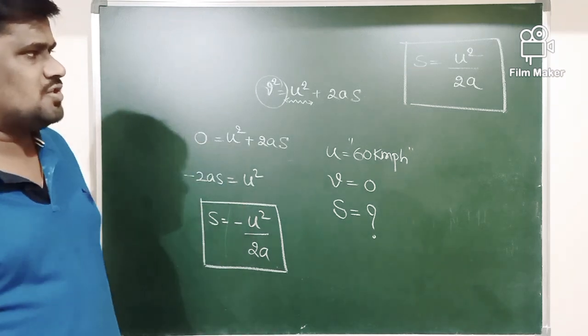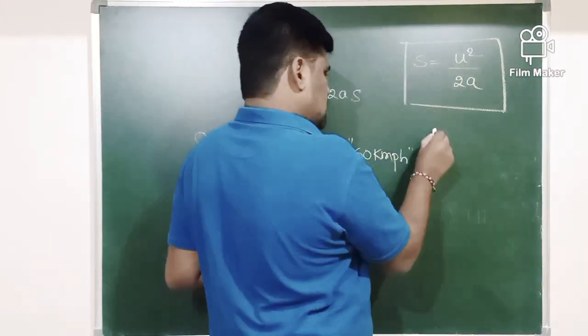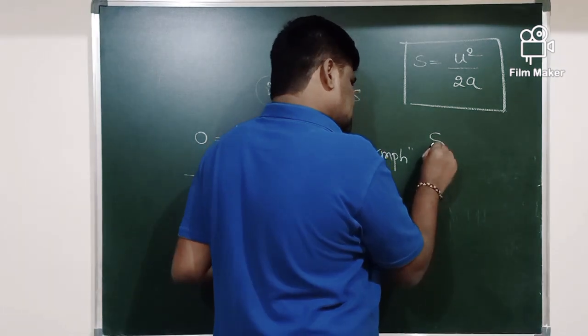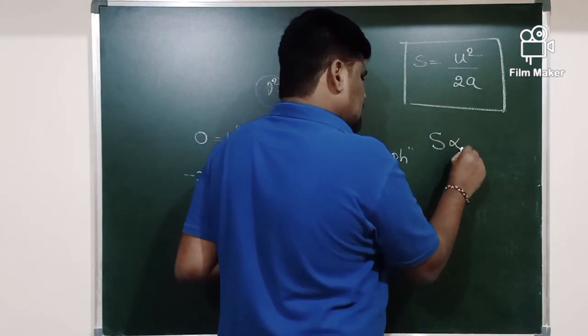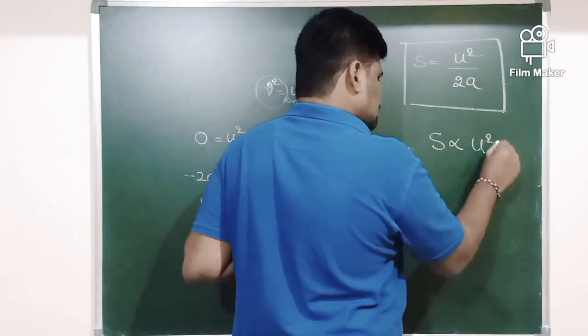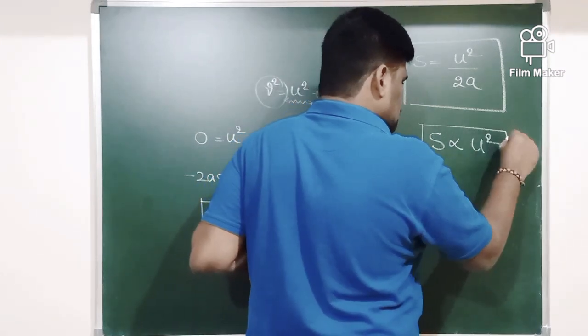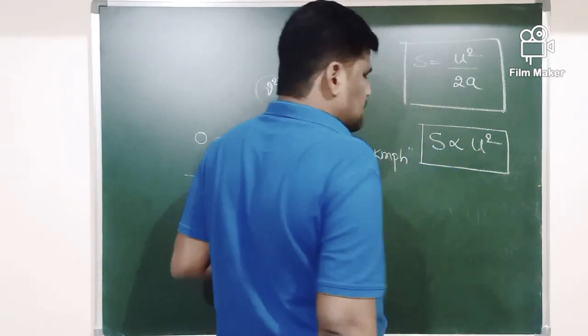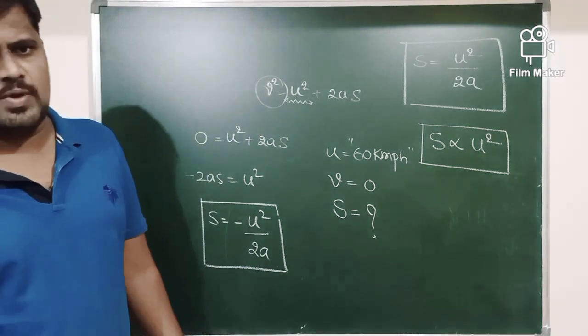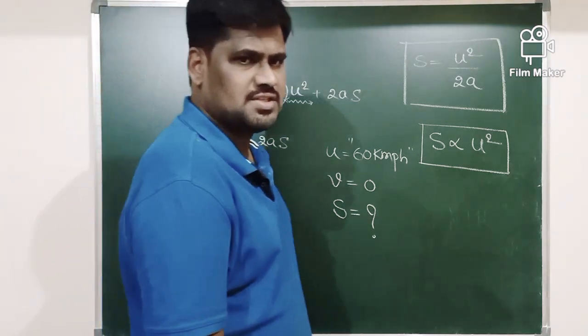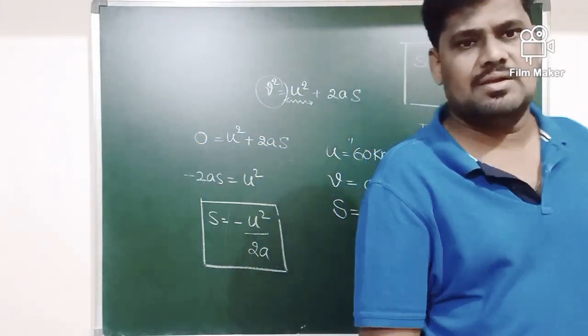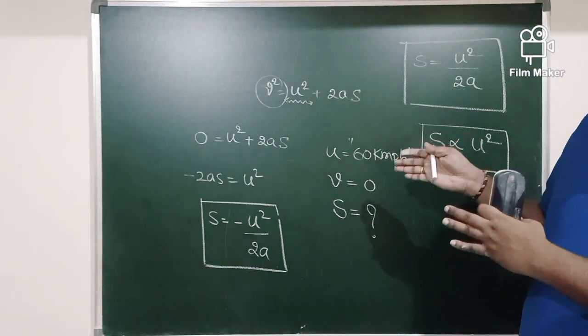Already we assumed that the acceleration is constant here. When the acceleration is constant, definitely the stopping distance is directly proportional to what? u square. Very important here. The stopping distance is directly proportional to u square. What is the meaning of stopping distance is directly proportional to u square? What is u here?